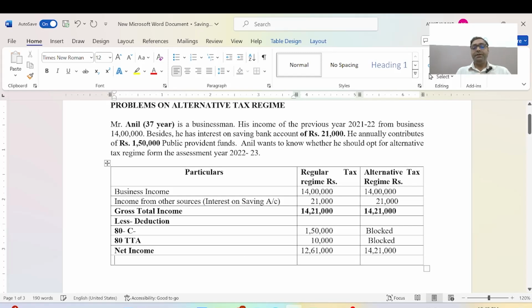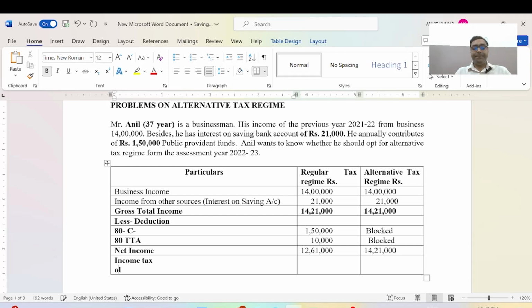Now we calculate the income tax as per the old regime and the new regime. I will mention here what the percentage is in each regime. First, I will discuss the old regime.